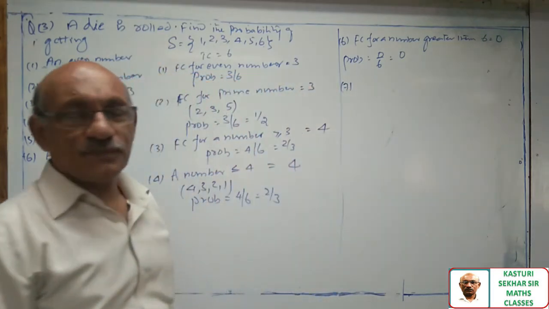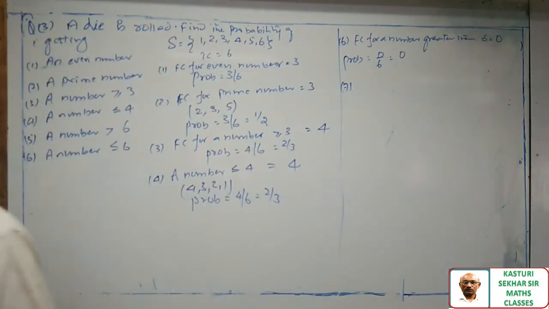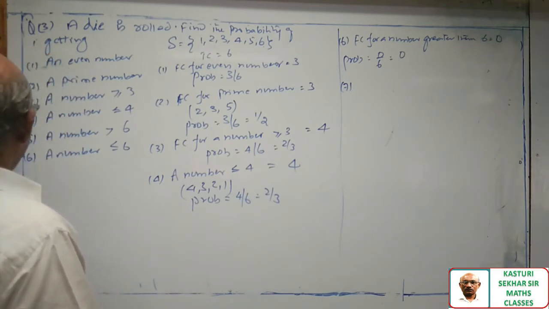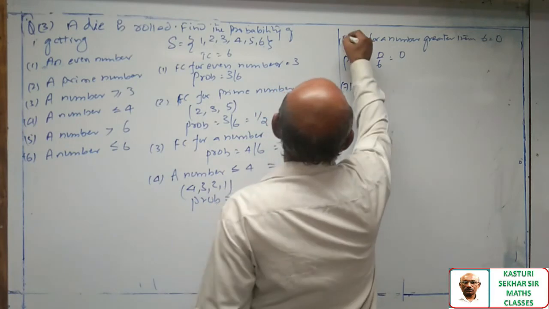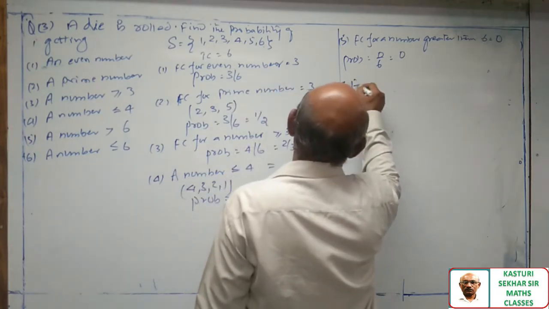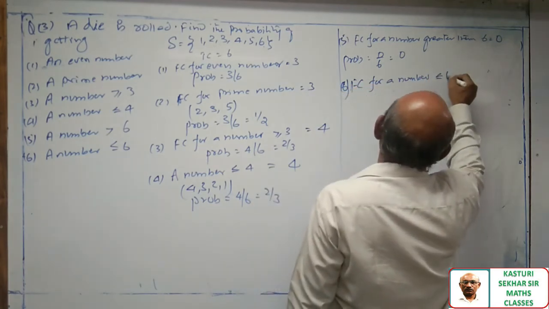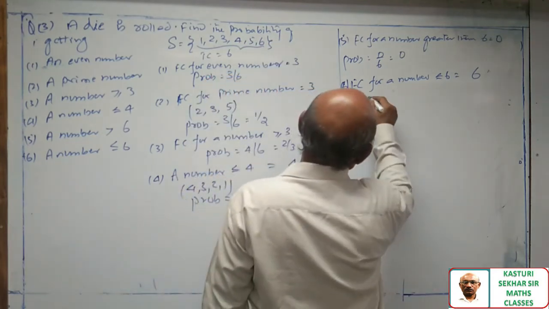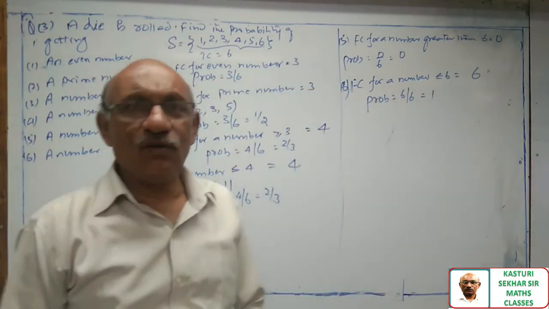Question number 7. This is question number 5 and this is question number 6. A number less than or equal to 6. Favorable cases for a number less than or equal to 6. How many cases are there? 6. All these 6 cases will come into the picture. So probability is equal to 6 by 6, 1.